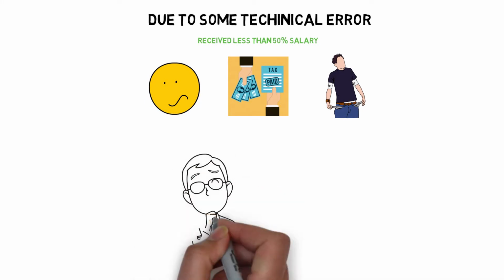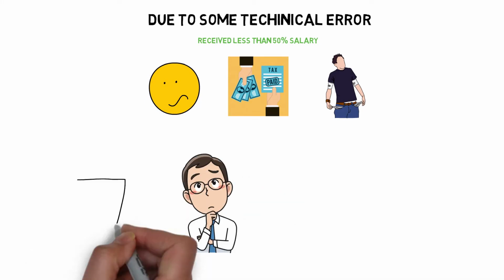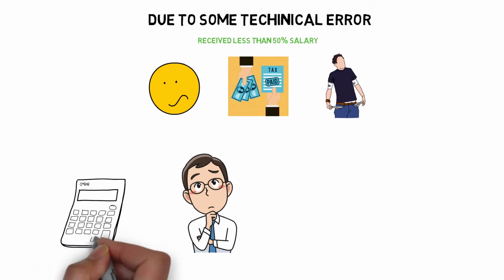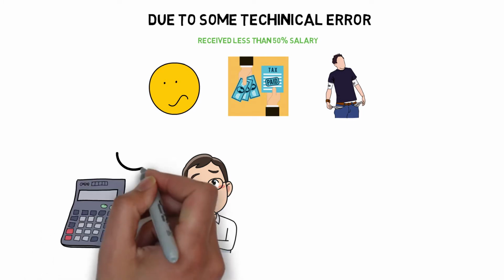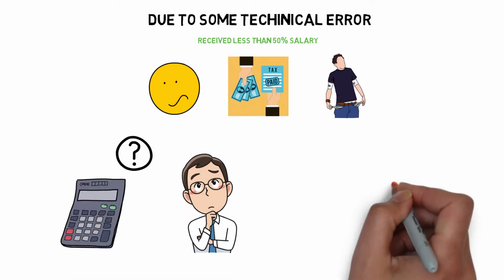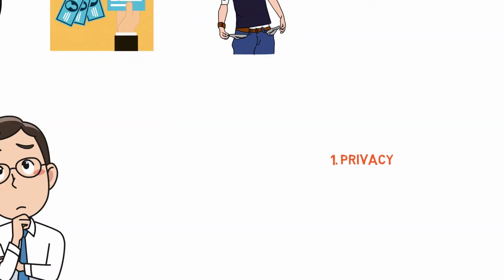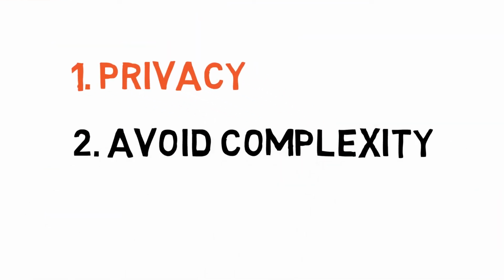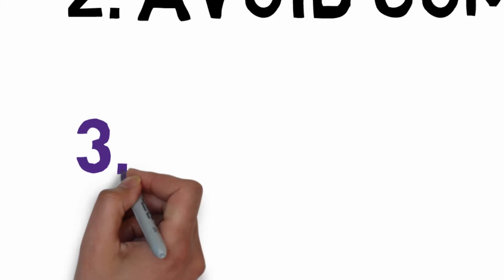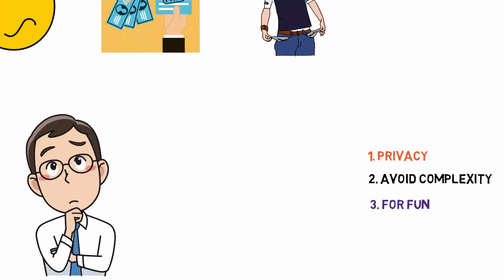To find out how much tax I needed to pay to the government, I created a tax calculator. So why did I prepare a personal tax calculator? The reason, sir, is that I didn't want to share my personal and income data online. Online tax calculators are complicated, and I enjoy doing these kinds of mathematics.